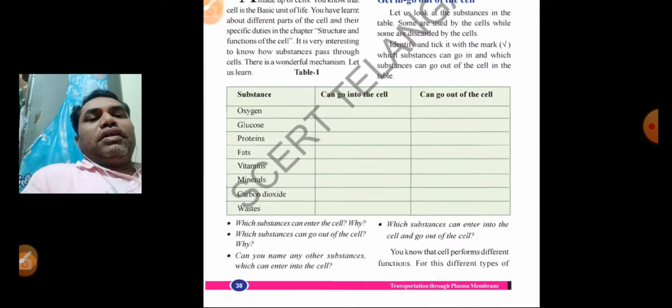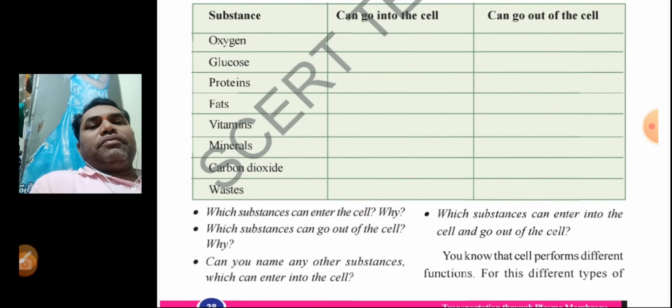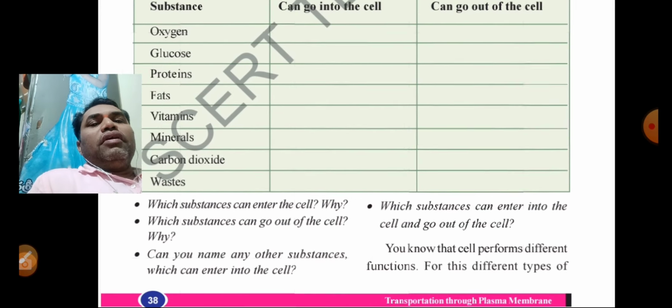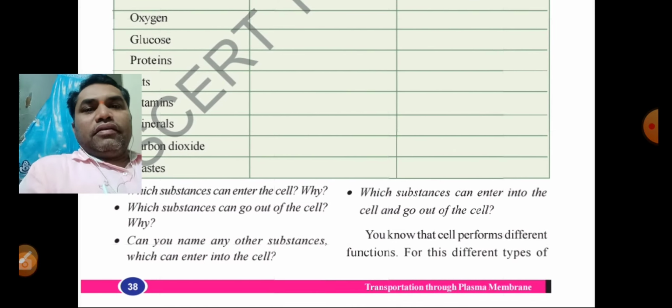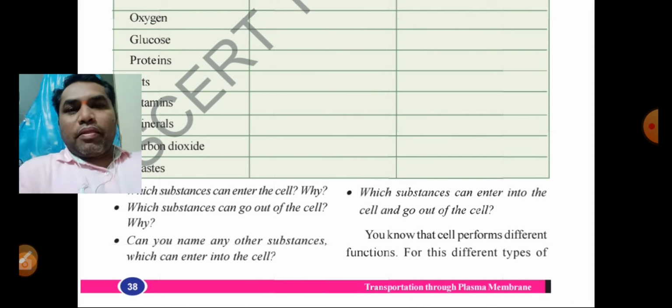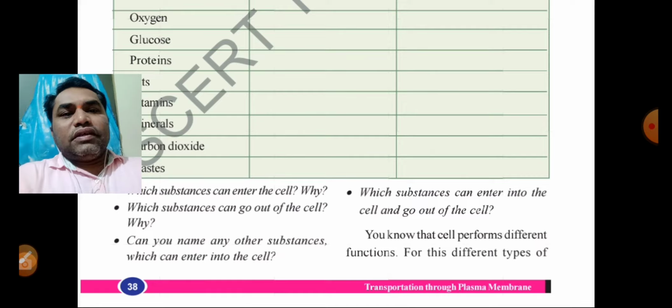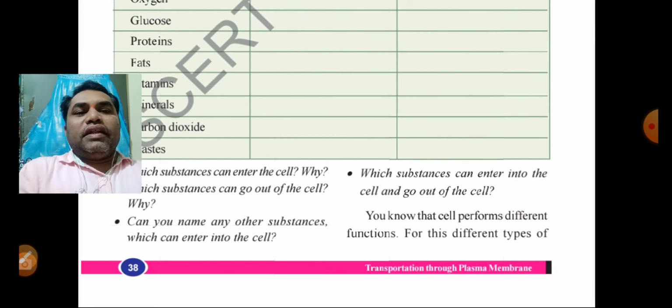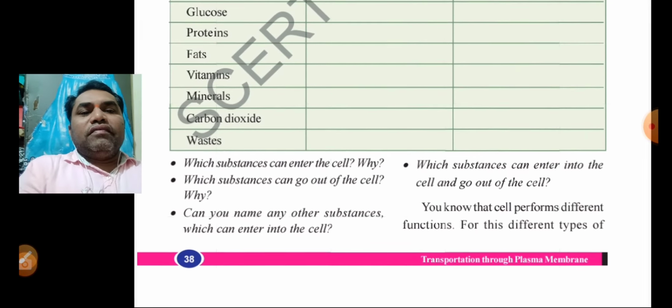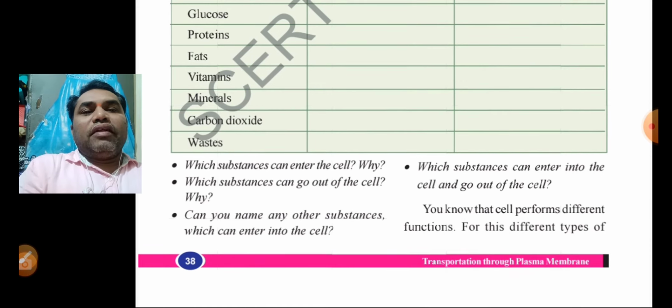So here there is a question: which substances can enter the cell and why? Which substances can go out of the cell and why?